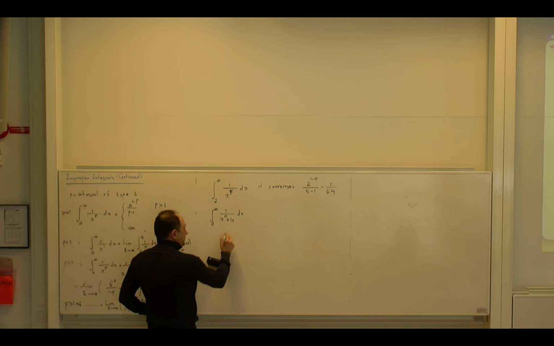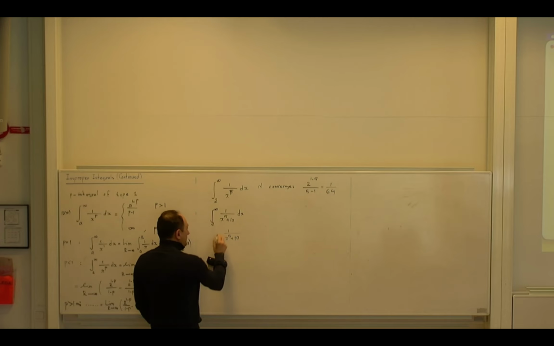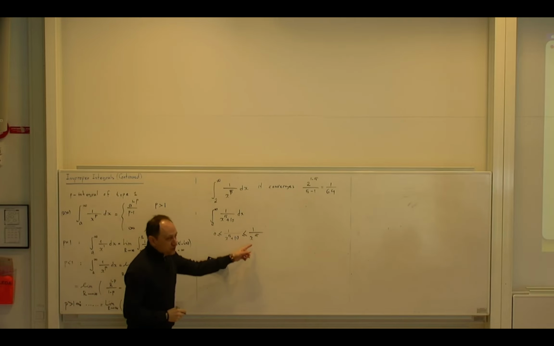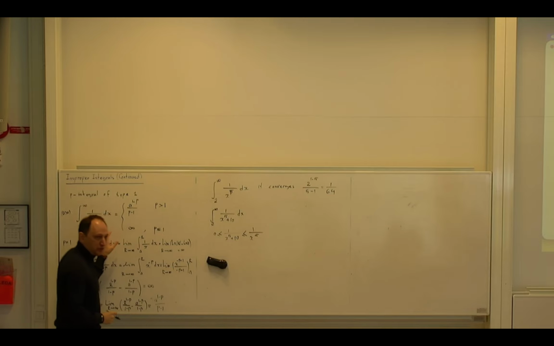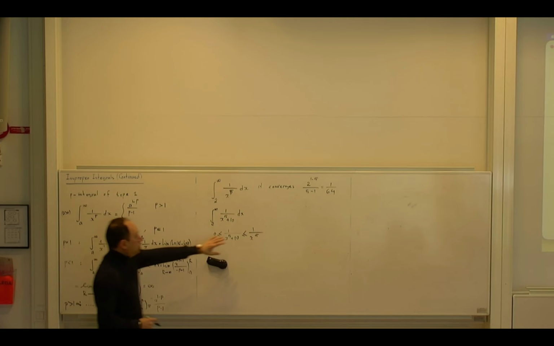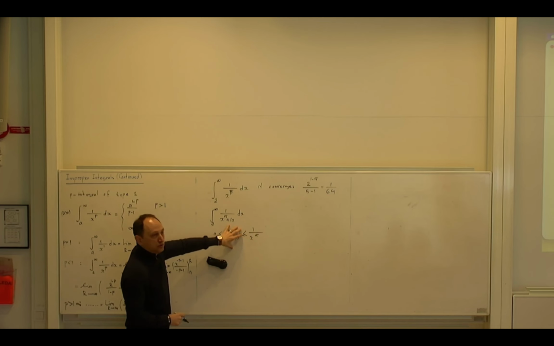Less than that one. So you say that 1 over x to power 5 plus 10 is greater than or equal to 0, of course, on this interval. And it is definitely less than 1 over x to power 5. But 1 over x to power 5 is famous for me because I know this theorem, and I know that this is a p integral in which p is greater than 1. So I know the integral of the bigger one converges. According to the theorem we just had, this also converges. I am just telling these orally so that we save some time. You can see the video, but you have to write it down.